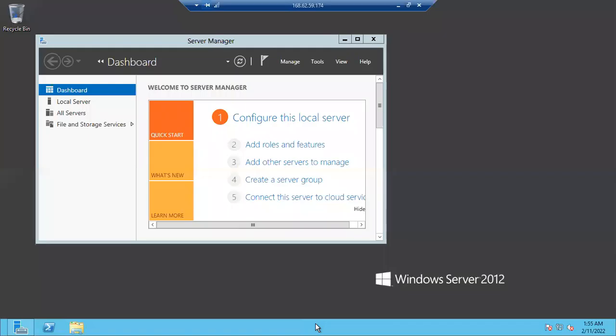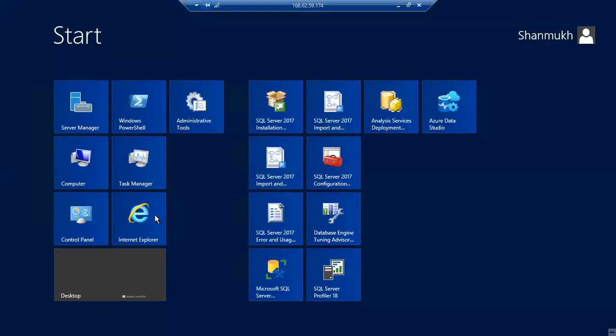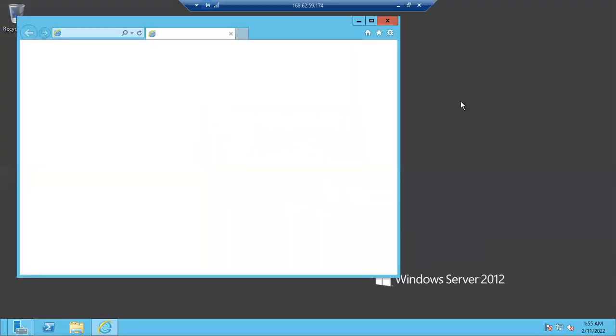Let me go to the Azure VM. This is the Azure VM, guys. Let me open Internet Explorer. I hope everyone knows how to open Internet Explorer in the Azure VM, right? Still having any confusion on how to open Internet Explorer in the Azure VM? No, sir. Right? Let me open Internet Explorer.